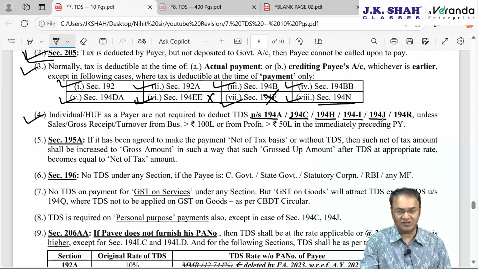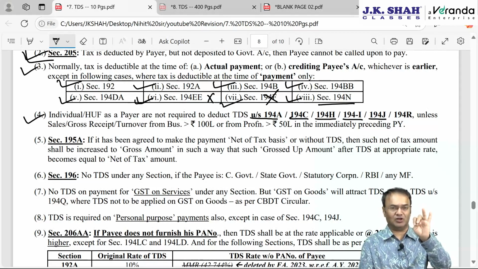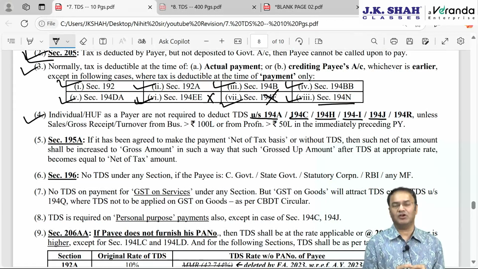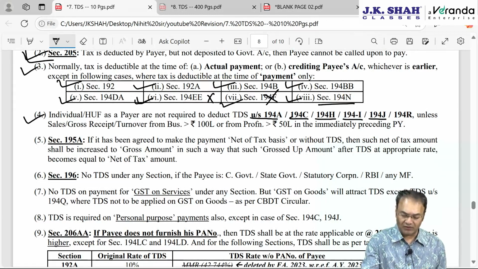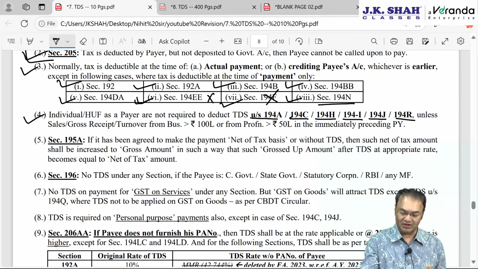194J, professional fees exceeding 30,000, but there are 5 payments: professional fees, fees for technical service, payment to a director of a company which is not covered by section 192, royalty and non-compete fees. TDS is at different rates, ideally 2 rates, 2% and 10%. And 194R, benefit or perquisite arising from exercise of business or profession exceeding 20,000, TDS rate will be 10%.